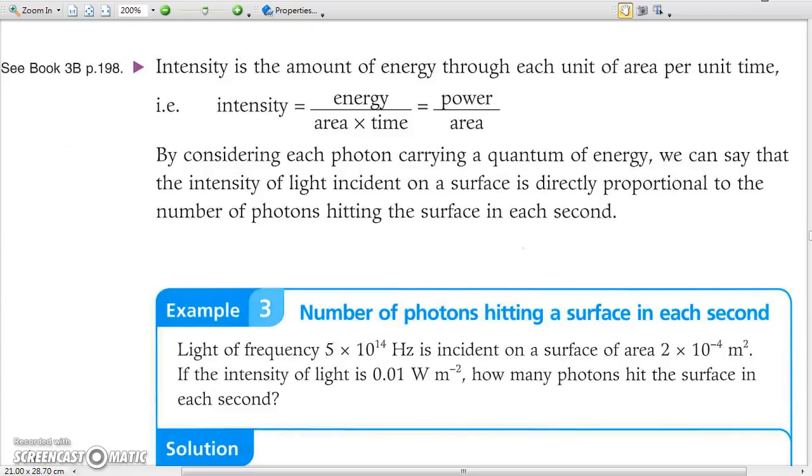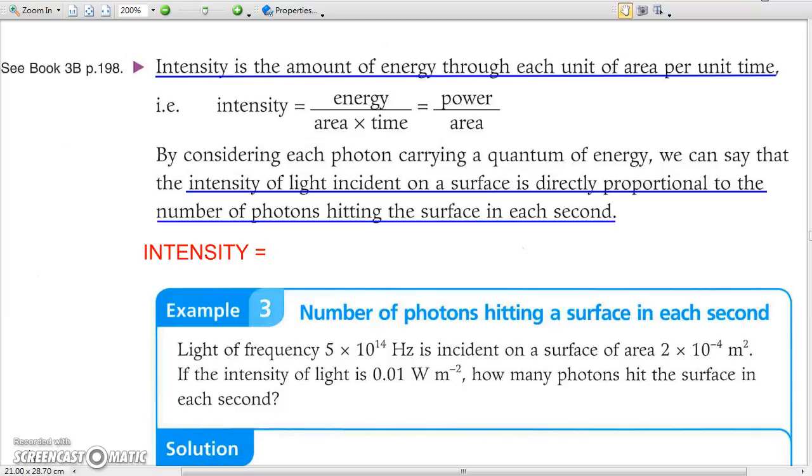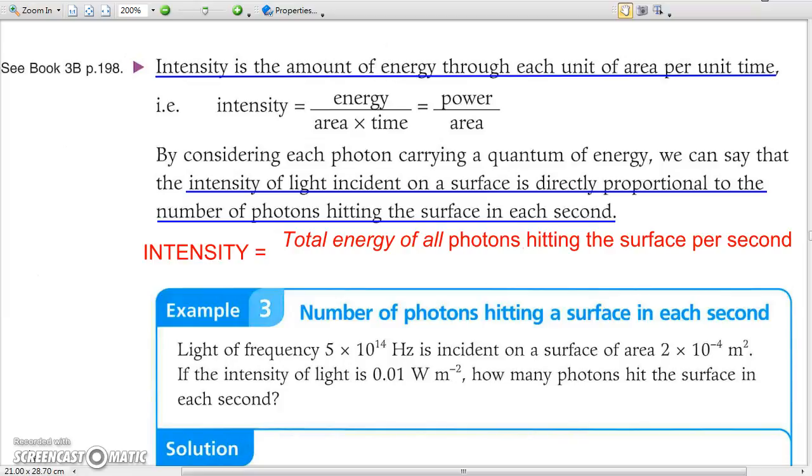Intensity of light is the amount of energy through each unit of area per unit time. In this way, the intensity of light is directly proportional to the number of photons hitting the surface in each second. Mathematically, we may express intensity of light as total energy of all photons hitting the surface per second per unit area.